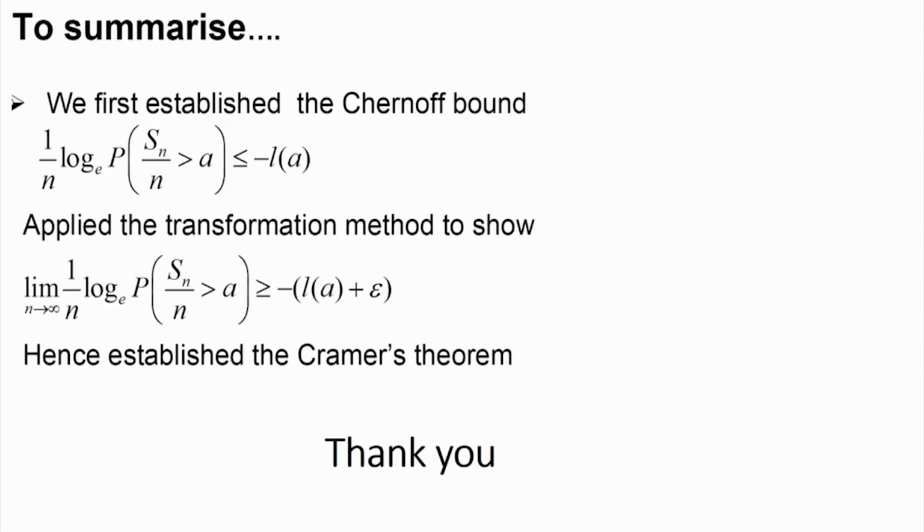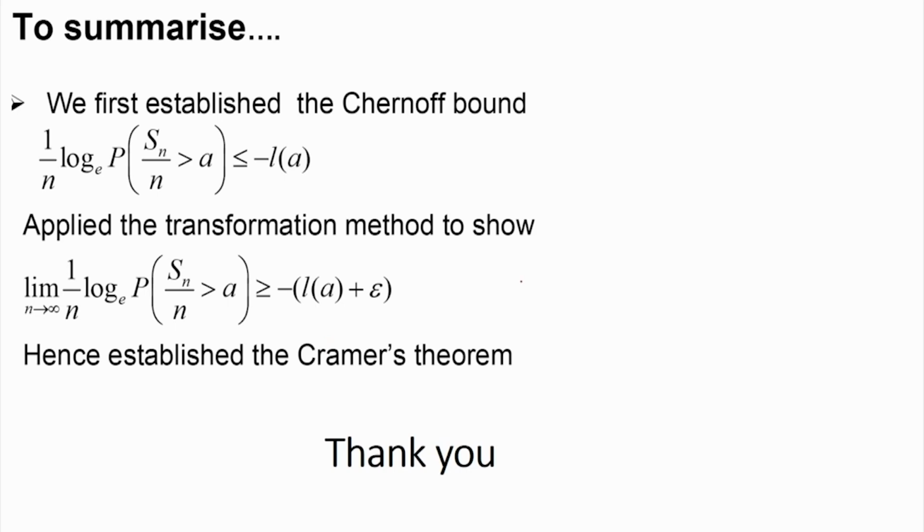We first established the Chernoff bound. We took the help of the Chernoff bound to establish that 1 by n log of the probability that Sn by n is greater than a is less than or equal to minus L(a). That is the Chernoff bound. We then applied the transformation method to show that the limit of the log of this probability divided by n as n tends to infinity is greater than or equal to minus of L(a) plus epsilon, where epsilon is an arbitrarily small positive number. Hence, we established Cramer's theorem.